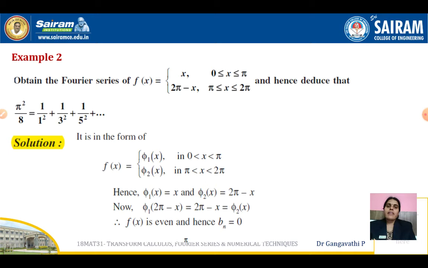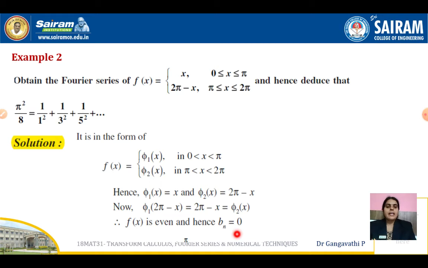And now let us check whether the function is even or odd. So phi 1 of 2 pi minus x, I am replacing x by 2 pi minus x. So on the other side it is 2 pi minus x itself, that is nothing but our phi 2. So this is how we need to check when we have two functions given for f. So it looks like f of x is an even function and hence bn will be equal to 0. After replacing x by 2 pi minus x, we got back our f of x.